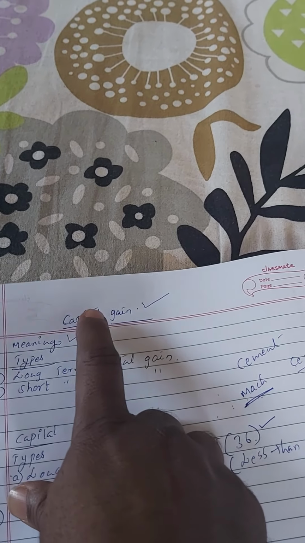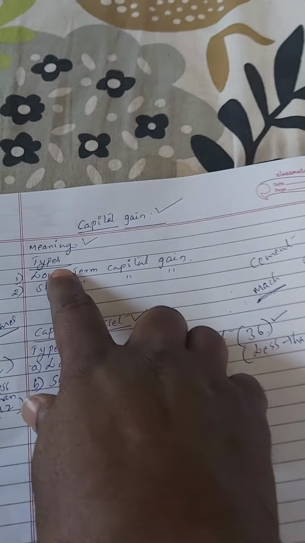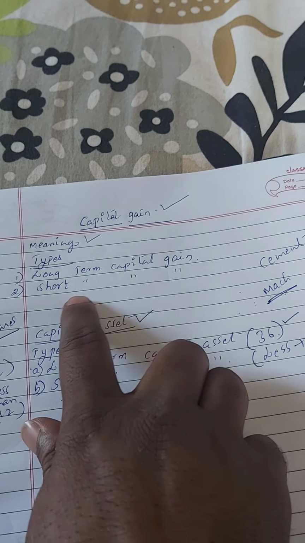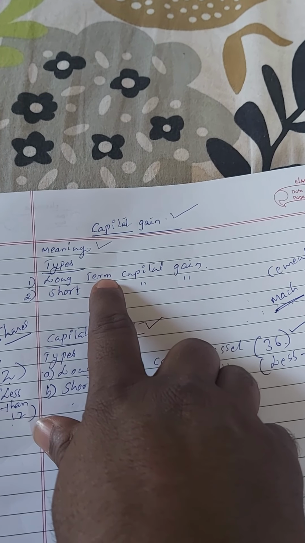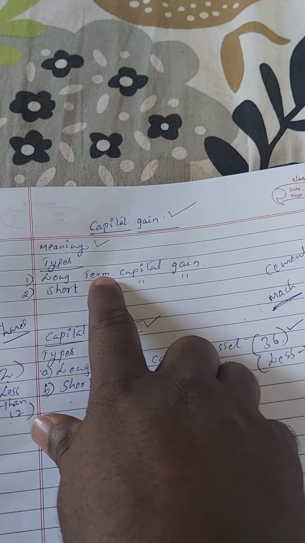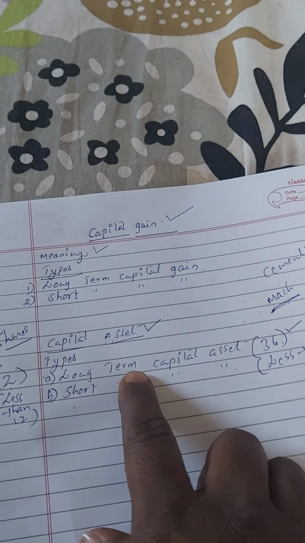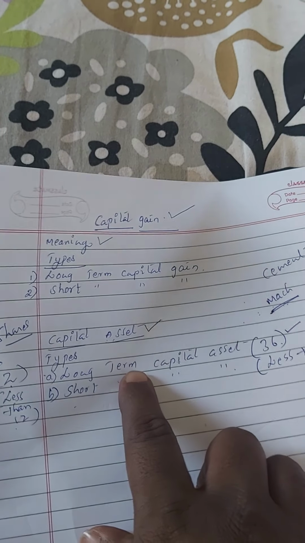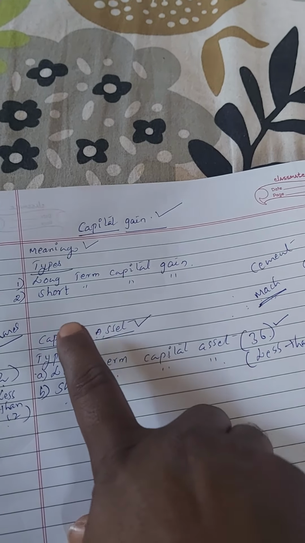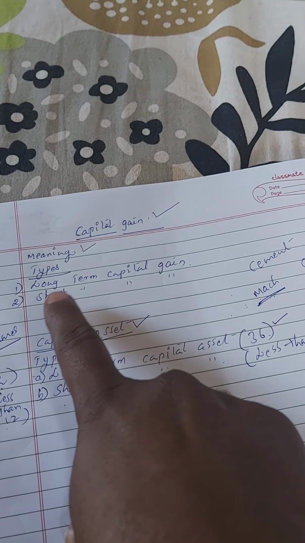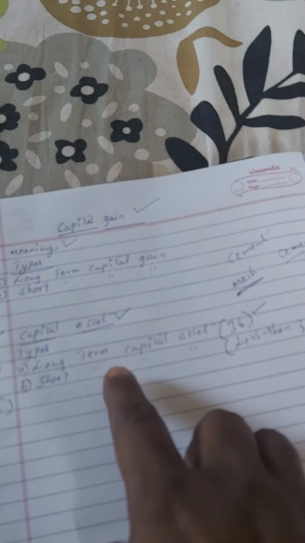Okay, this is about capital gain, and this capital gain is classified into two types. One is long term capital gain, another one is short term capital gain. So first let us understand what is long term capital gain. Long term capital gain is also an income which is arising out of transfer of long term capital asset. An income arising out of transfer of a long term capital asset, that is called as long term capital gain. And now short term capital gain, opposite to that. Short term capital gain is nothing but an income arising out of transfer or sale of short term capital asset.